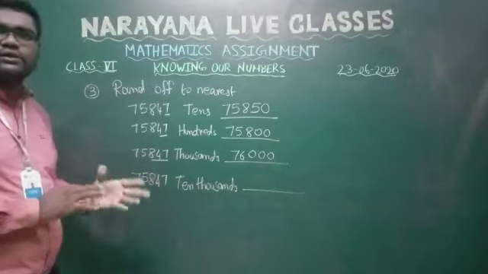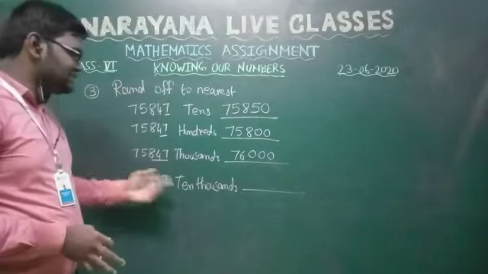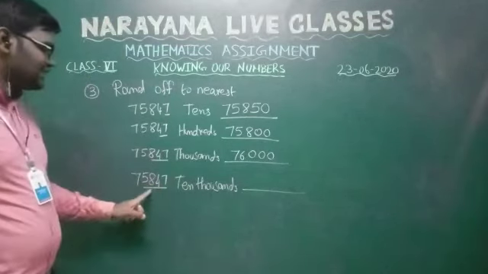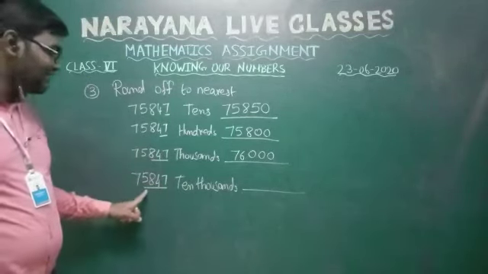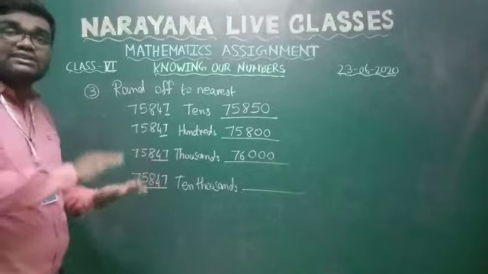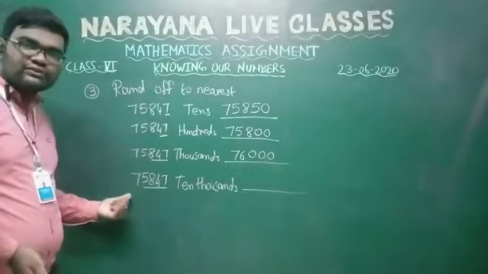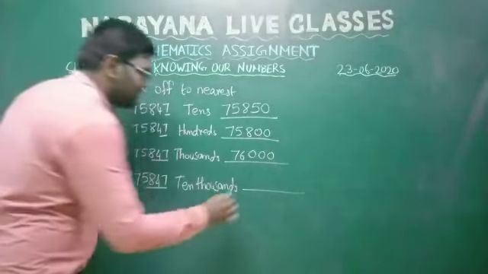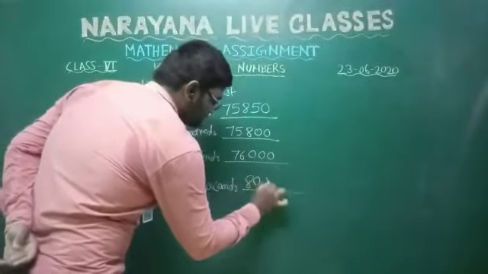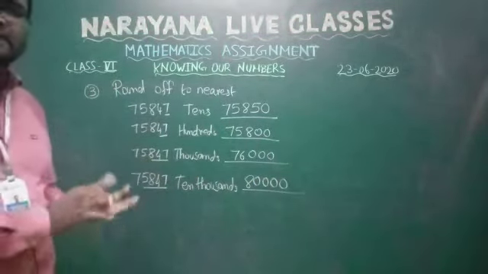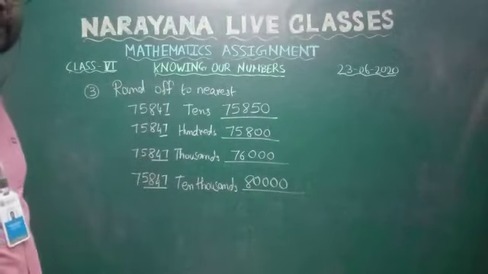Next, round off to the nearest 10,000. 10,000 we didn't see, no. Don't think like that. Next, one more digit you should add. You should check 4 digits: ones, tens, 100, 1000. These 4 you have to check. It is 5,847, which is greater than 5,000. Greater than 5,000 means we have to round off to the nearest 10,000. So it will become 80,000. With the help of this example, you can understand this estimation very easily. Clear, students?